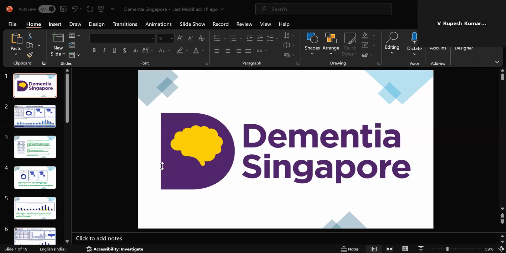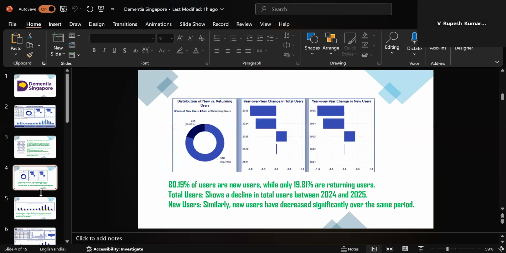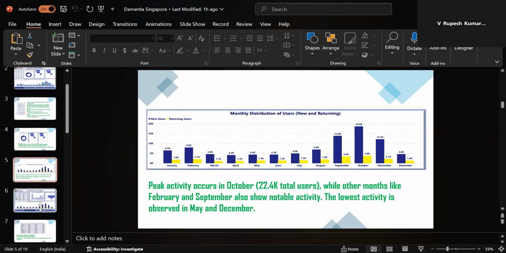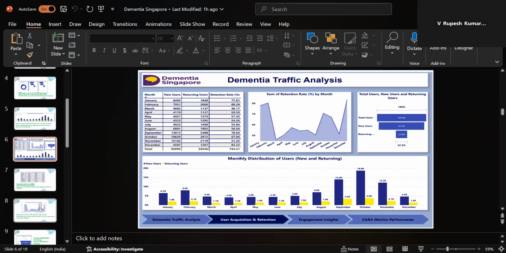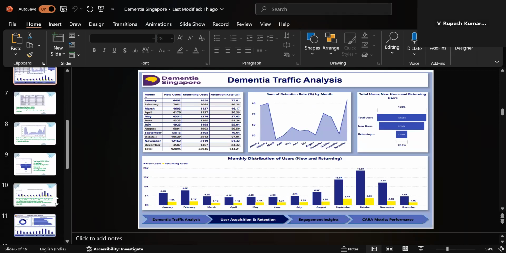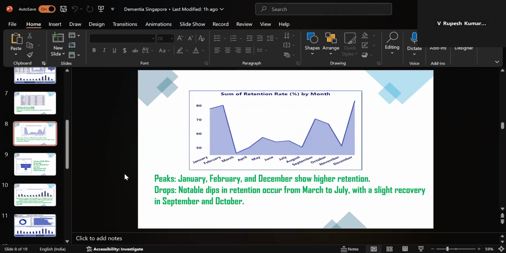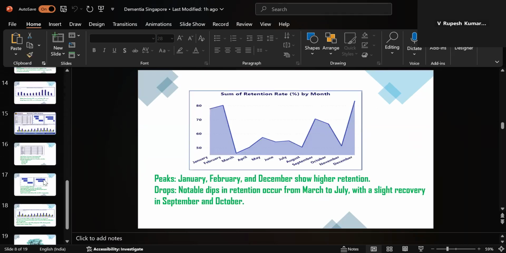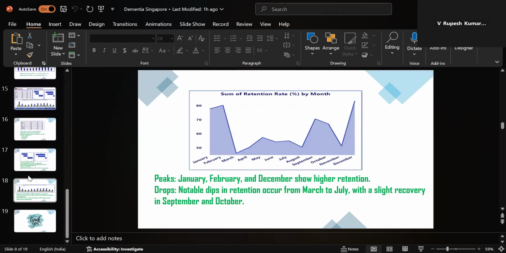What I have explained in the dashboard, I have written up in the PPT: all the descriptions and all the charts for all four sheets: the traffic analysis, user acquisition and retention, the engagement insights, and the car metric performance.